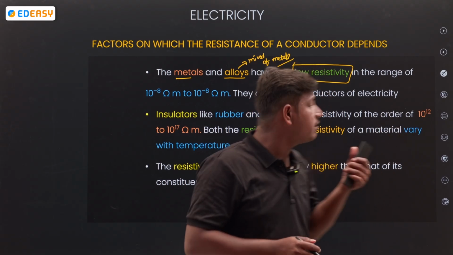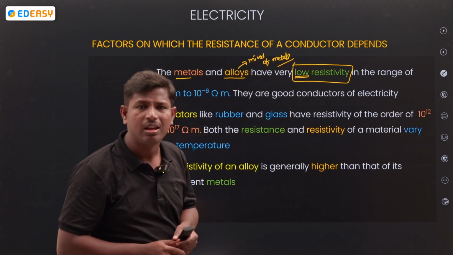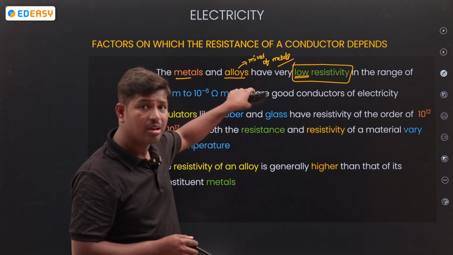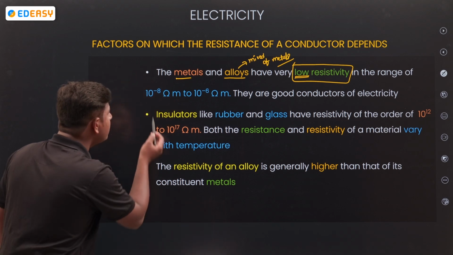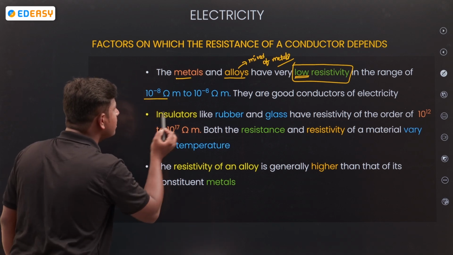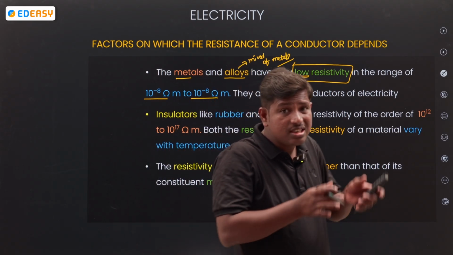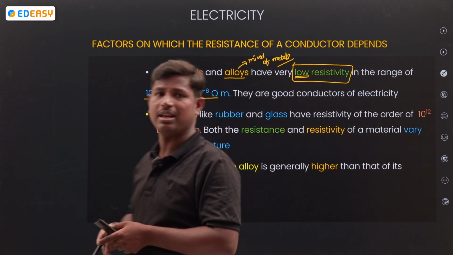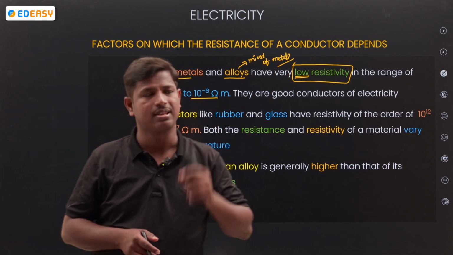So how will the resistivity be? Low. How much will it be? 10 to the power of minus 8 ohm meter and 10 to the power of minus 6 ohm meter. This is the resistivity of alloys as well as metals.